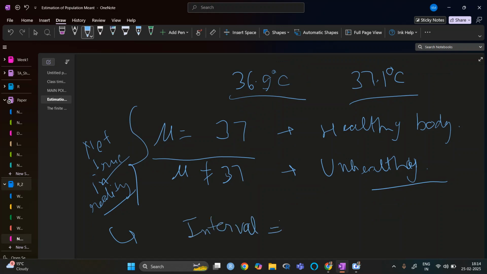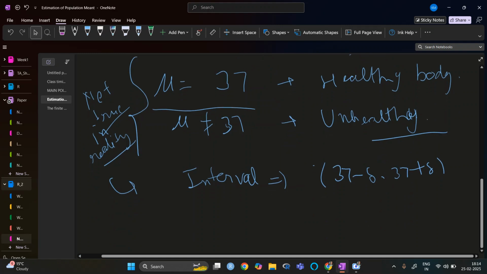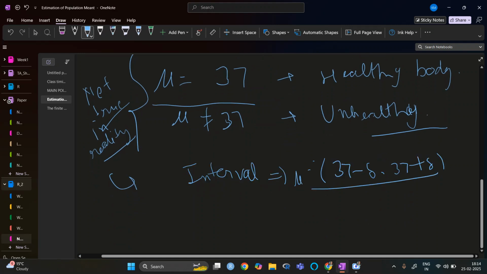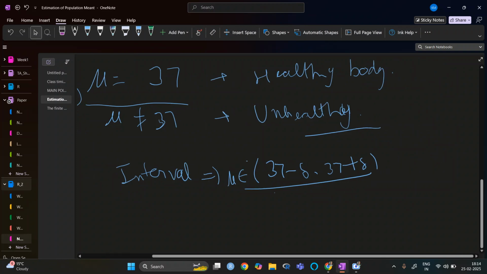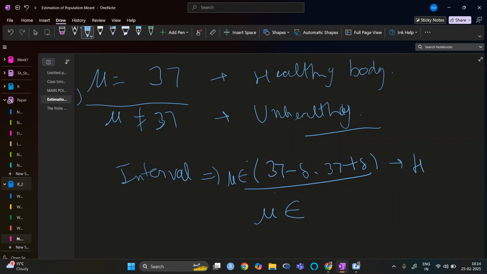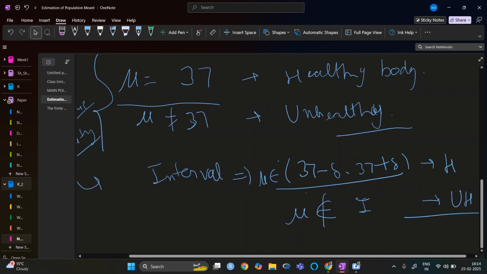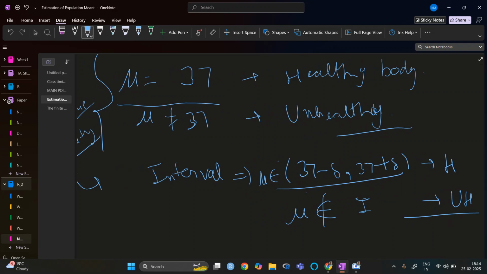So we need some interval, and we can say that in this interval, let's say 37 minus delta and 37 plus delta, if mu is in this, then it is a healthy body. Otherwise, if mu does not belong to this particular interval, then it is an unhealthy body. So this is like a requirement of an interval. To make the hypothesis testing, whatever we are going to do later, it needs to be written like this.